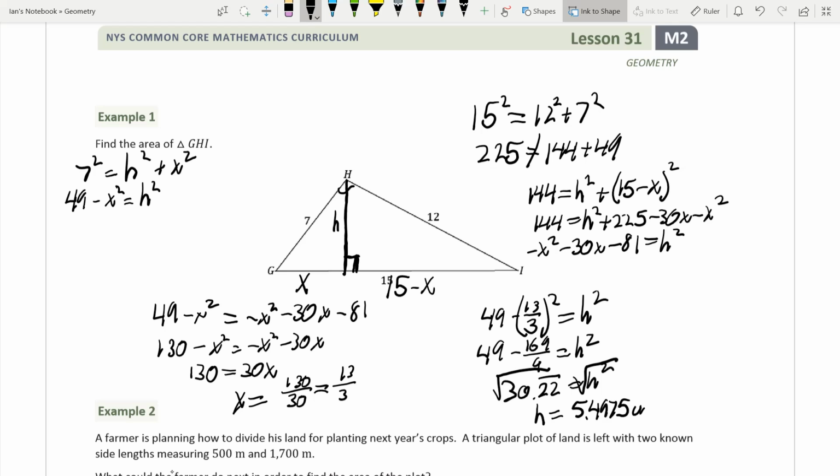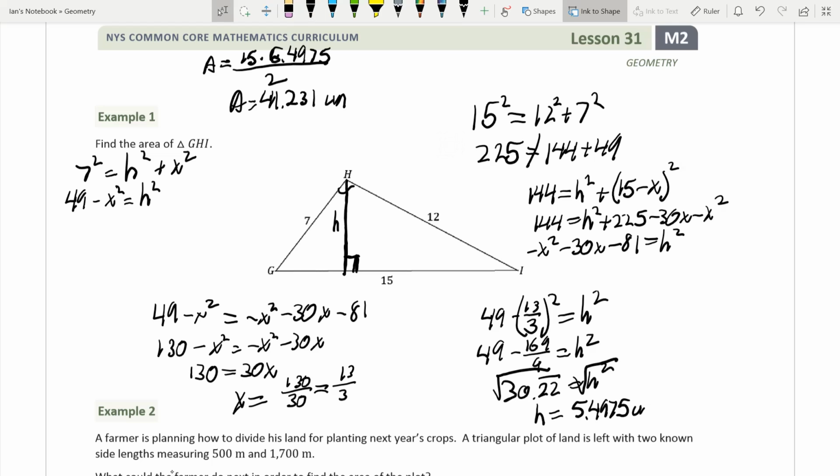Now that we know what h is, we can multiply and find our area. So I'm going to take some blank space up here. Area is equal to base 15 times height of 5.4975 divided by 2. So let's do that. I'm going to multiply this by 15 and then divide by 2. So the area is